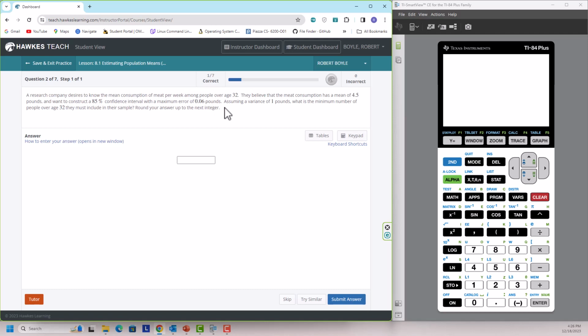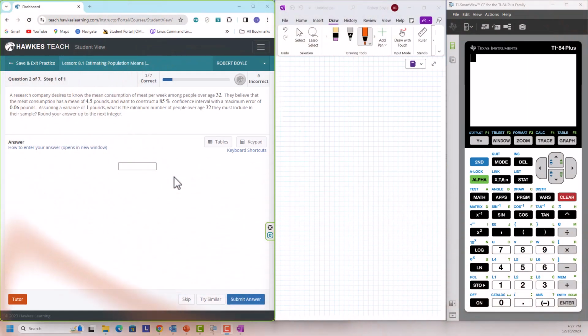Assuming a variance of 1 pound, what is the minimum number of people over the age of 32 that they must include in their sample? Round up to the next entire integer. As you can see, for this particular problem, I forgot that I need to actually write some stuff down, so I need to change my screen.